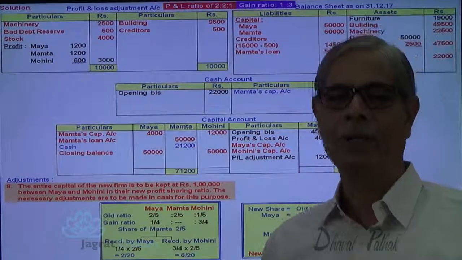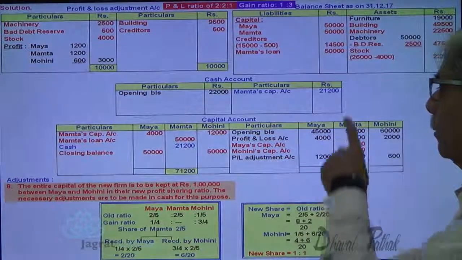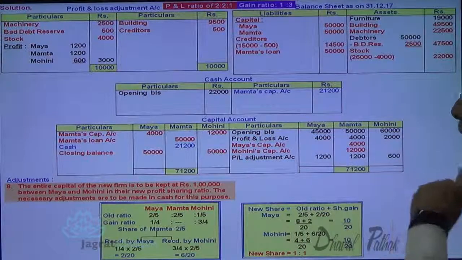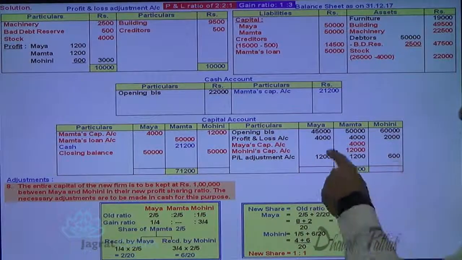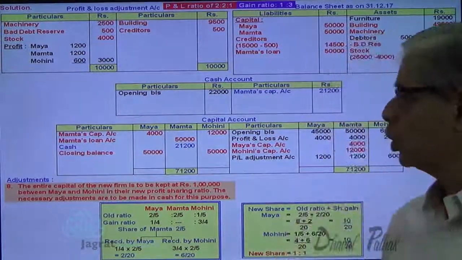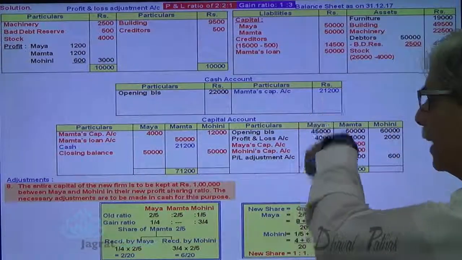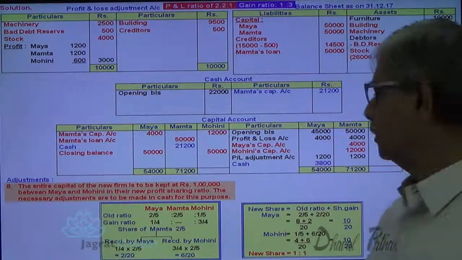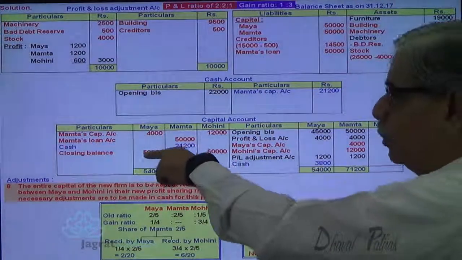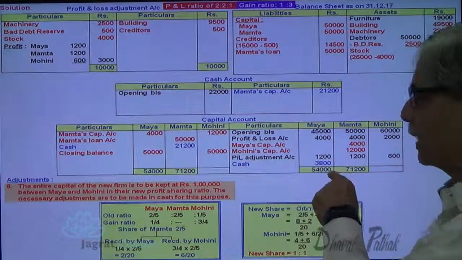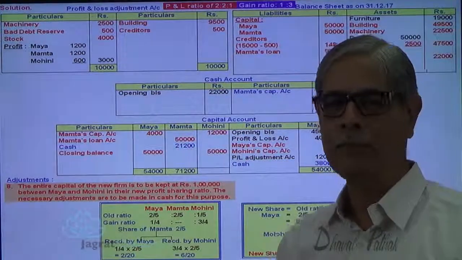Now to maintain a capital of 50,000, how much amount is Maya required to bring? Maya's credit balance is 45,000 plus 4,000, 49,000, plus 50,200, minus 4,000. This is the existing capital balance which is short. So let me have a total of 54,000 minus all these things. That is the amount that Maya is required to bring. So amount brought by Maya is 3,800. If she brings 3,800, this closing balance of 50,000 gets maintained.